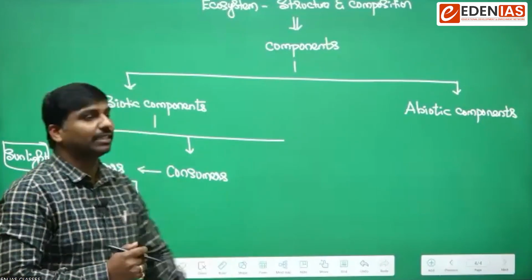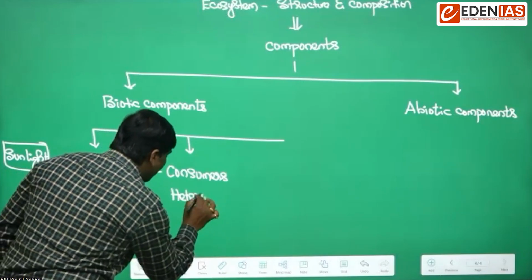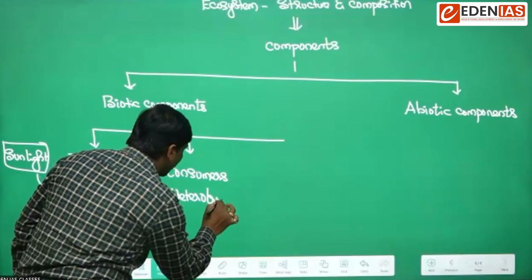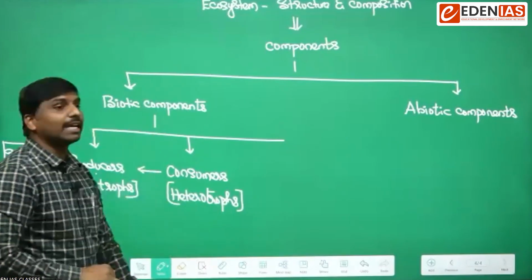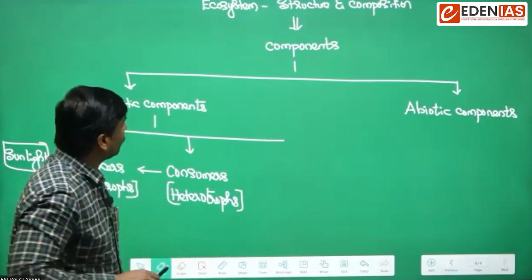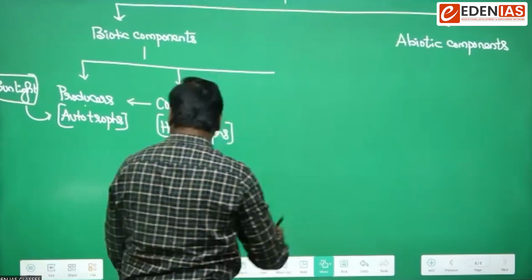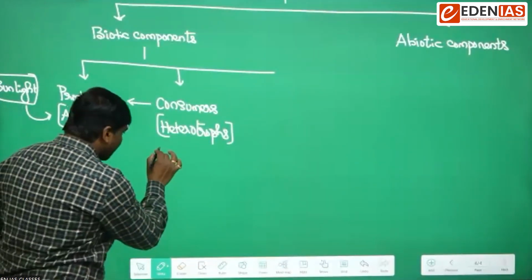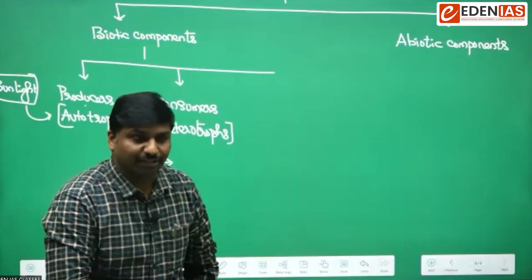Other refers to hetero. So they derive nourishment from others, so we call them heterotrophs. Consumers are basically called heterotrophs. Heterotrophs can be of various types. Can you mention the various types of heterotrophs or consumers that we can have? Herbivorous, like deer, carnivorous, like lion.